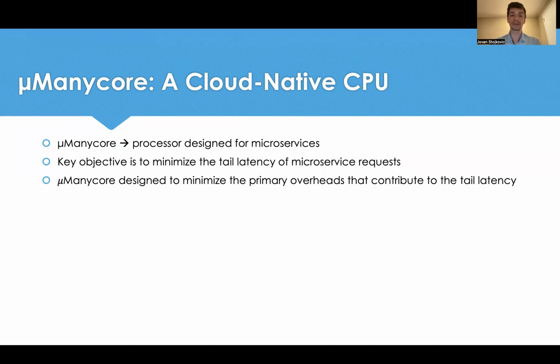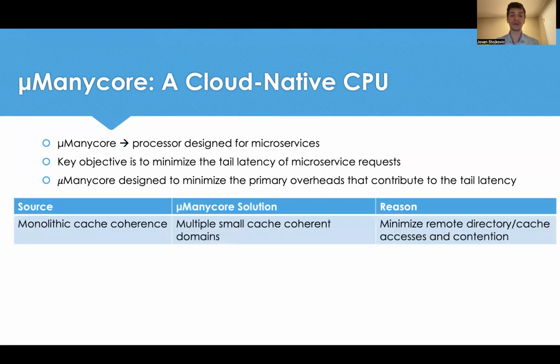mManycore is designed to minimize the primary overheads that contribute to the tail latency. First, instead of having a monolithic cache coherence, in mManycore we have multiple small cache-coherent domains called villages that are not coherent with each other. In this way, we minimize the remote directory and cache accesses and contention.